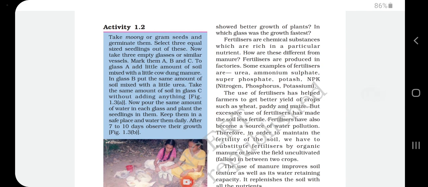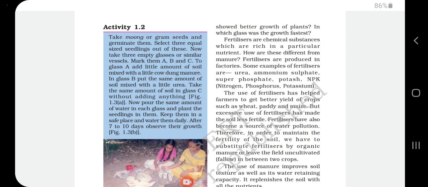Why is more growth observed in B? Because the fertilizer is a chemical substance which is rich in a particular nutrient. How are these different from manure? Manure is also a natural organic substance, but it gives less growth when compared to fertilizer. Fertilizers are produced in factories. Some examples of fertilizers are urea, ammonium sulfate, superphosphate and potash, or NPK.